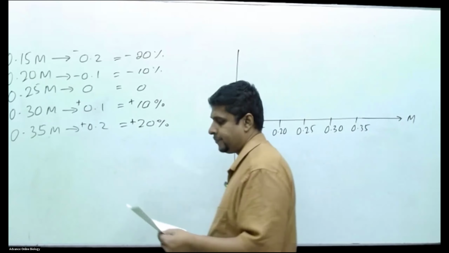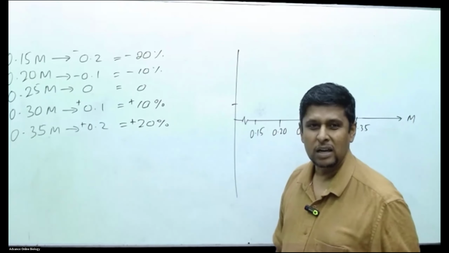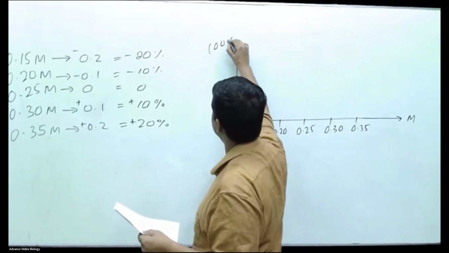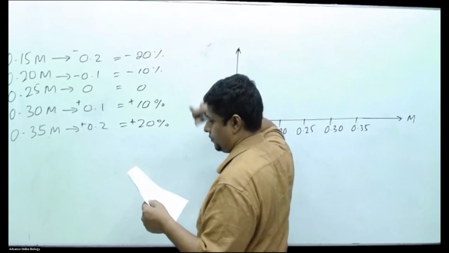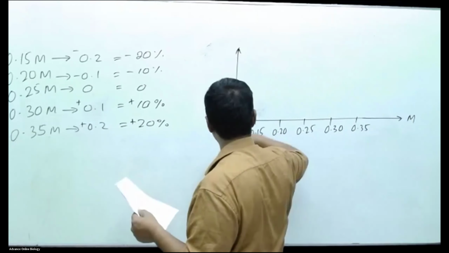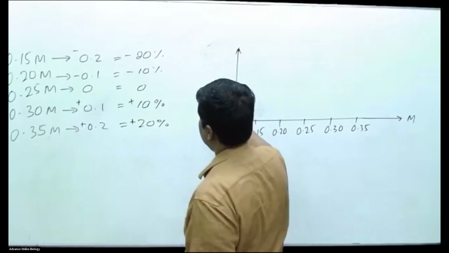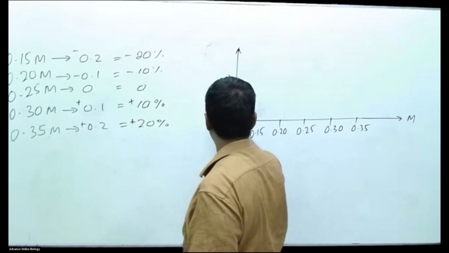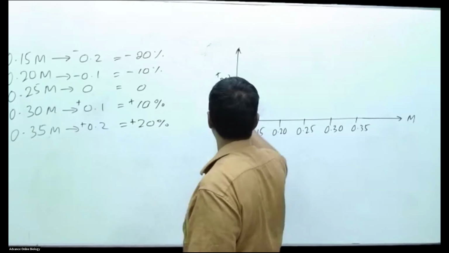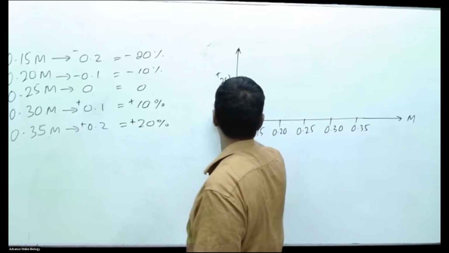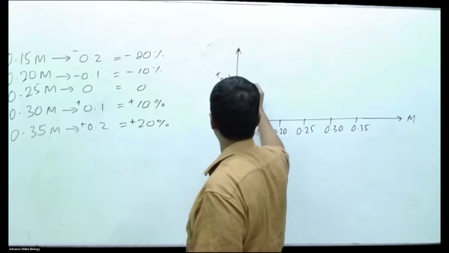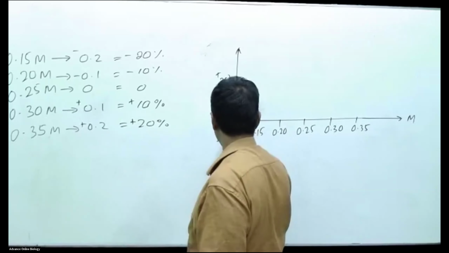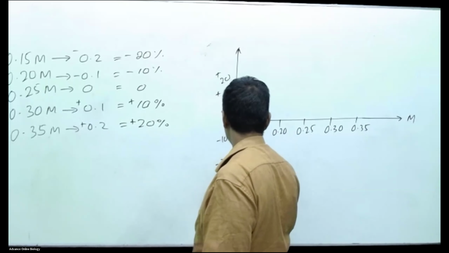Take 0, 10, 20 plus, and on this side minus 10, minus 20.